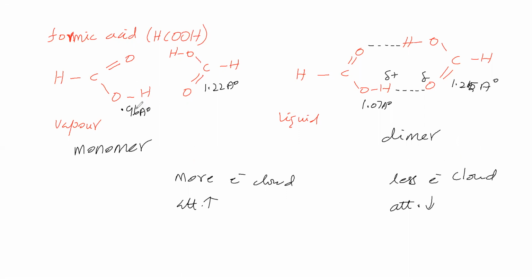So now here bond length is less. That means more attraction. More attraction in the sense more electron cloud. Here bond length is high. That means less attraction. That means less electron cloud. So here bond length is high when compared to this. So here attraction is low when compared to this. Here electron cloud is low when compared to this because of hydrogen bonding. So due to hydrogen bonding, here OH bond length is high, here OH bond length is low. That we can say.